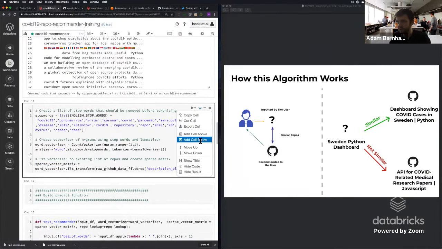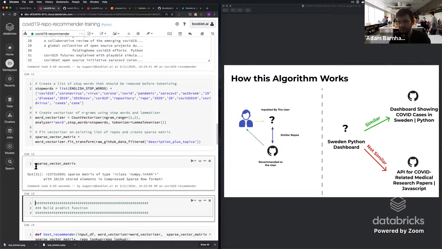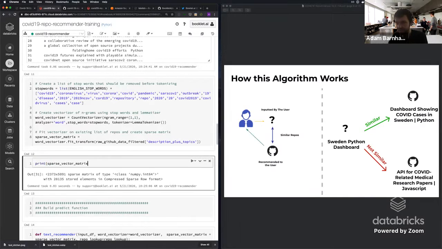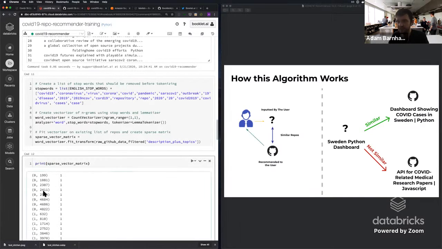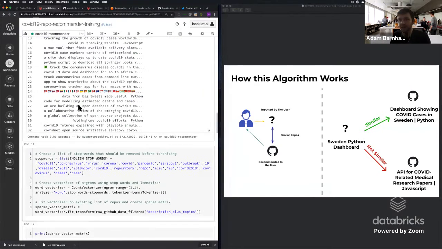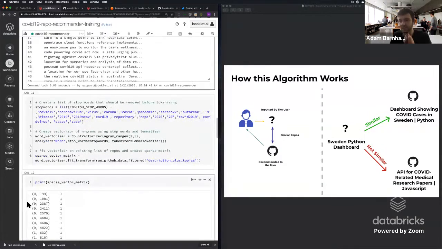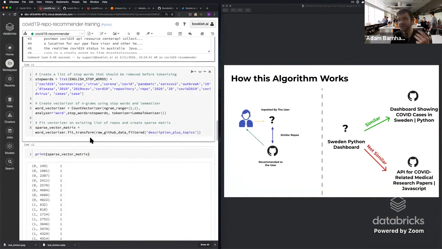This is now a very large matrix, and we can print this out as well. We can see that this is a sparse matrix representing where all of these different vector references are set up inside of this large matrix. So each individual repo here, like COVID-19 data and dashboards for South Africa, is now represented as a large matrix showing which words are listed in that piece.